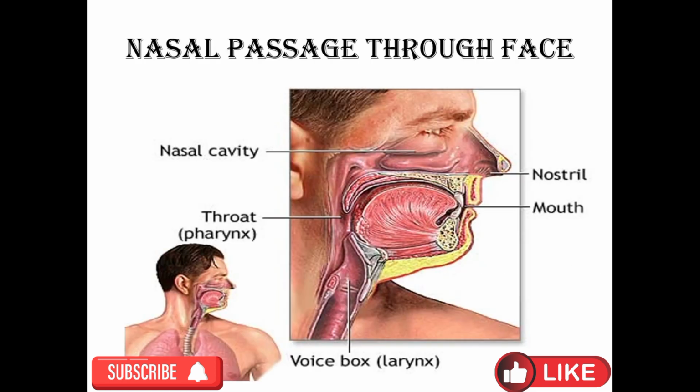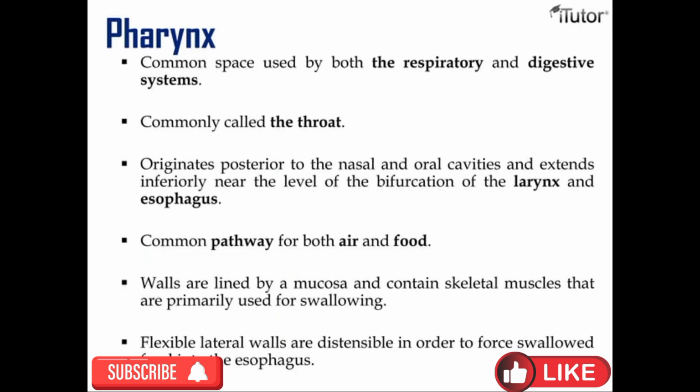Nasal passage through face. As we know, air enters the respiratory system of human beings through the nose, and then goes to the pharynx, larynx, and to the trachea, bronchi, bronchioles, and alveoli. So these are the passages of air into the respiratory system. The second part of the respiratory system is the pharynx, and the pharynx is a common part both for the respiratory as well as for the digestive system.